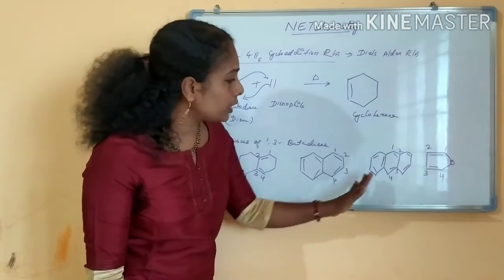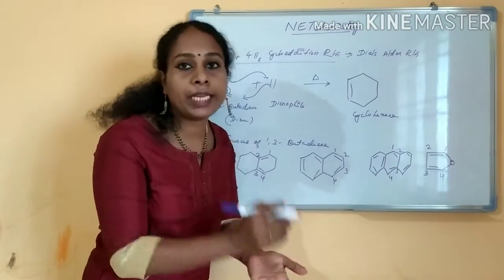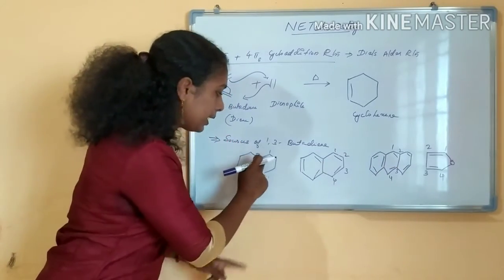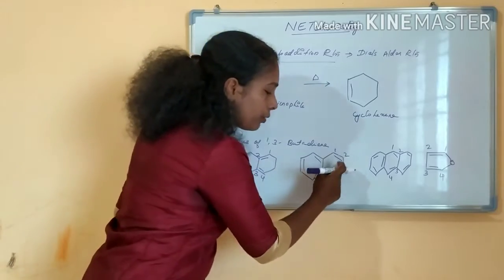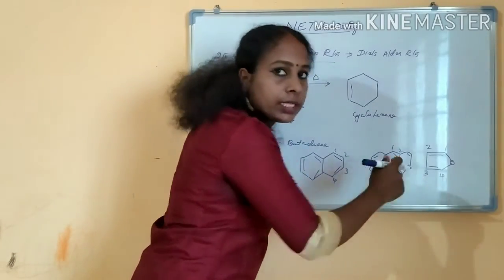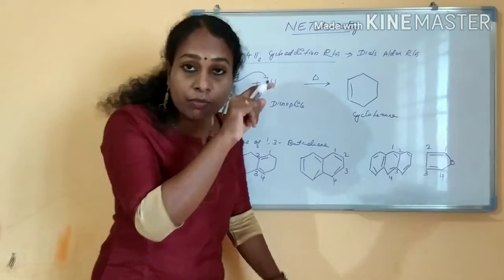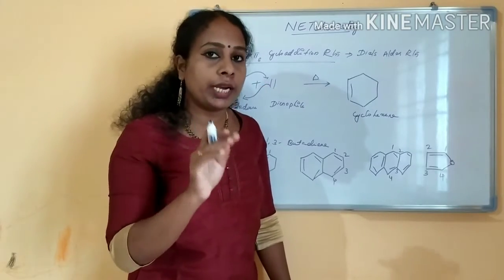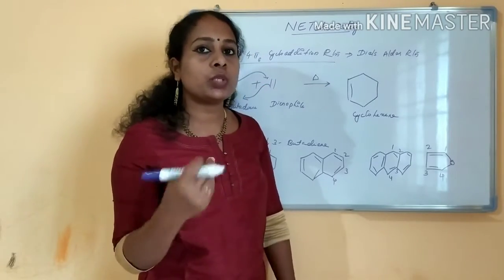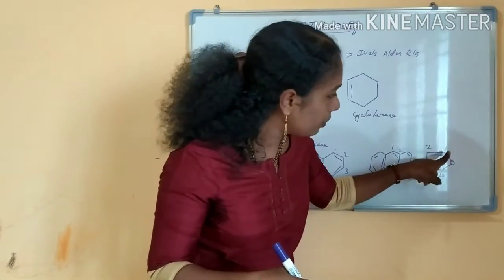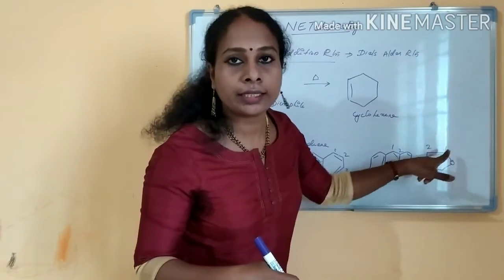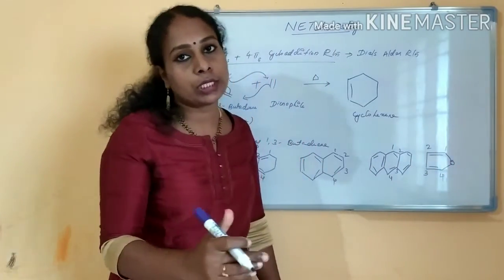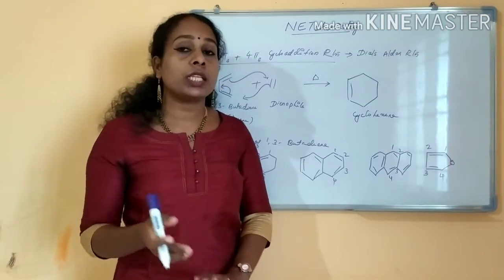These all are sources of diene, 1,3-butadiene. See here it is a butadiene and here also 1,3-butadiene. Wherever these pi bonds in rings at 1,3 positions are present, that will be a source of 1,3-butadiene. Here this is acting like a 1,3-butadiene source.